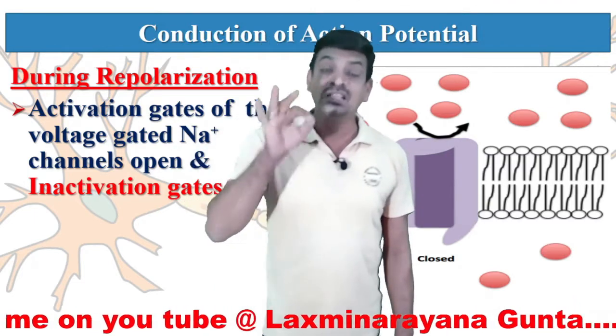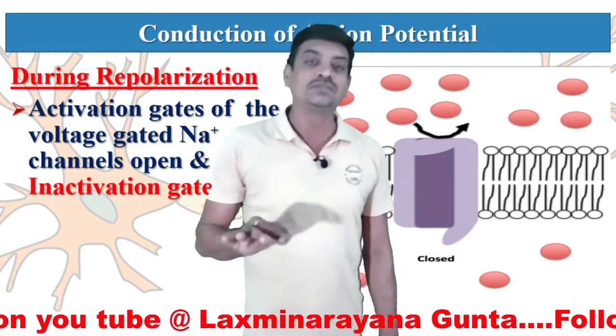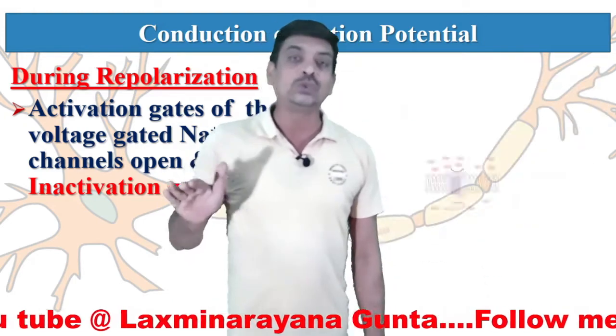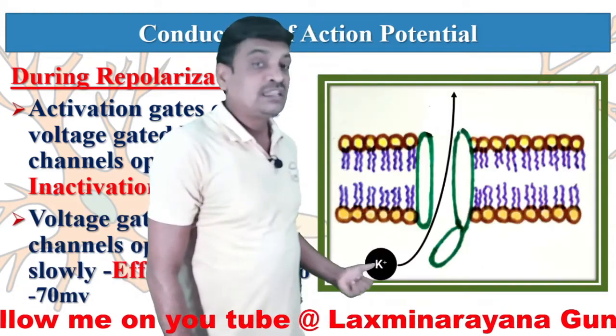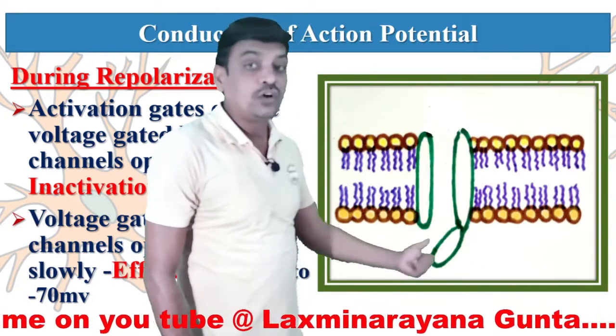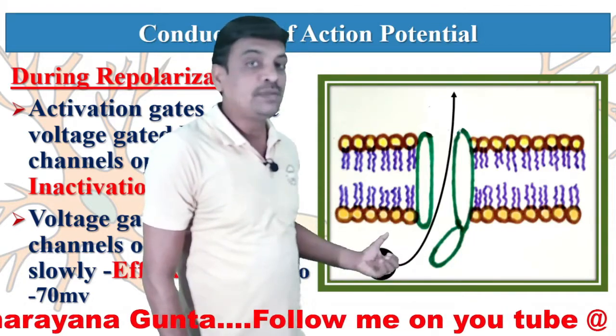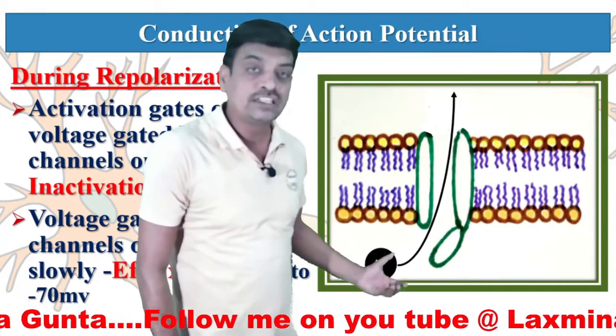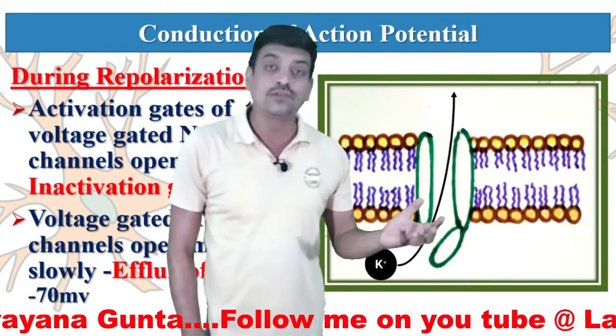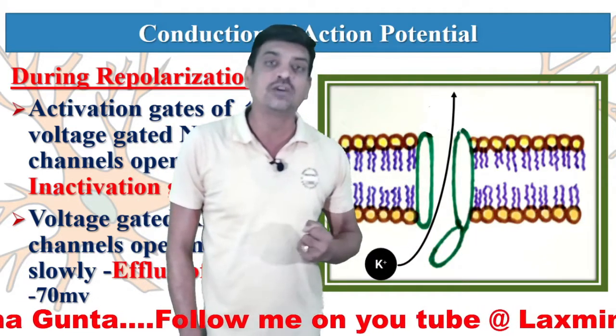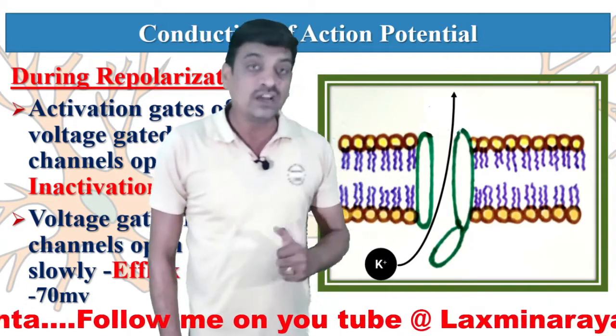Then the voltage gated potassium channels open slowly. As a result, potassium moves out through these voltage gated potassium channels. That means efflux of potassium is seen. Previously, when the voltage gated sodium channels were open, we observed influx of sodium ions.